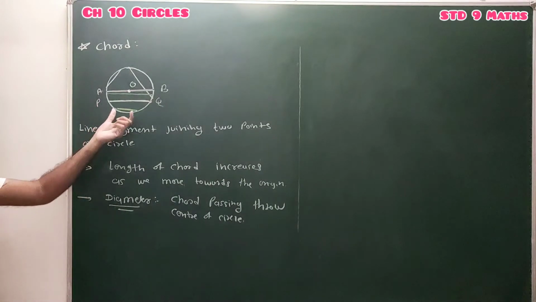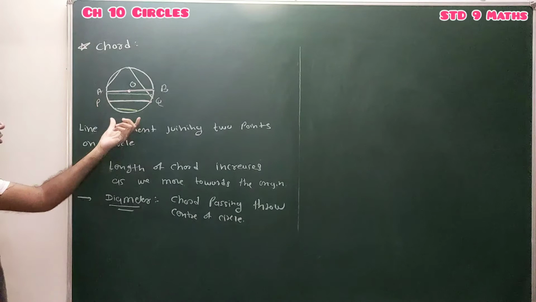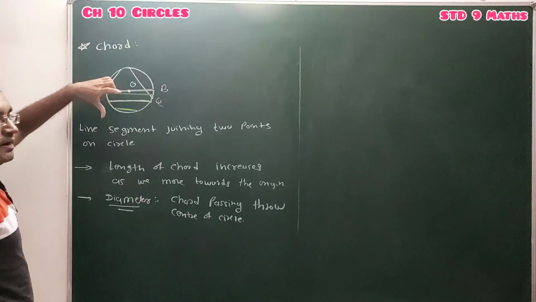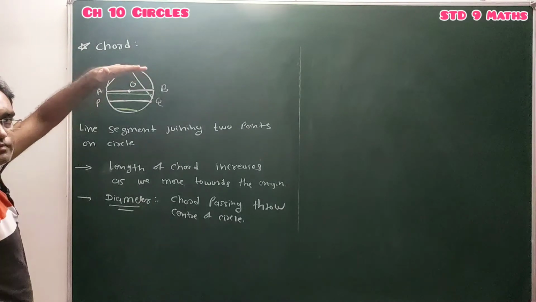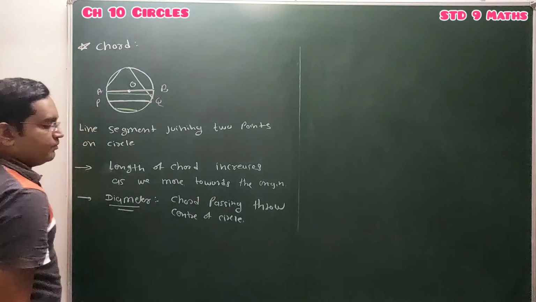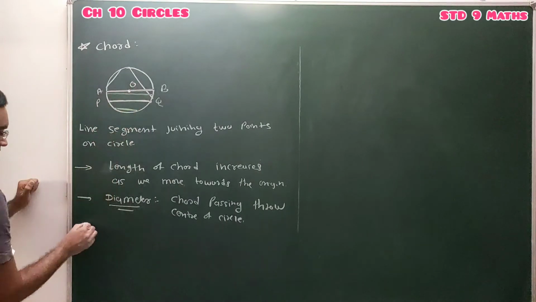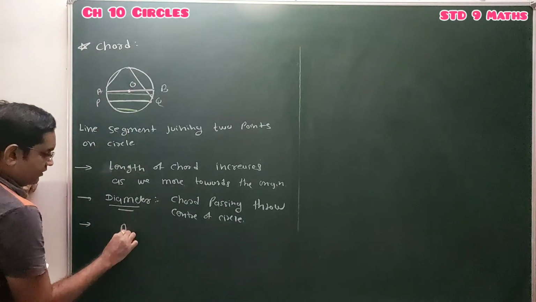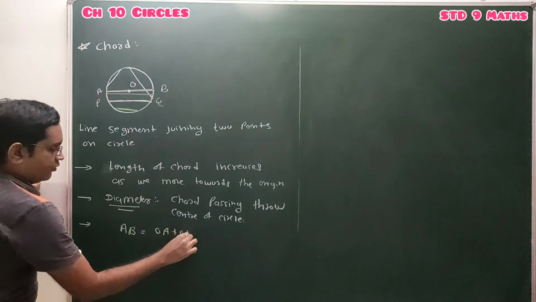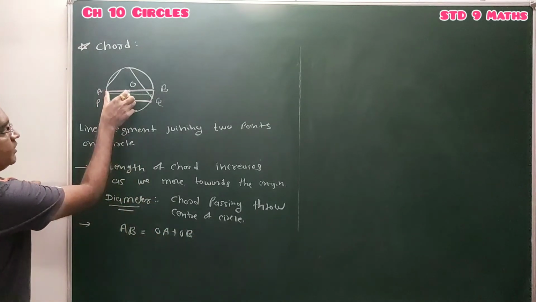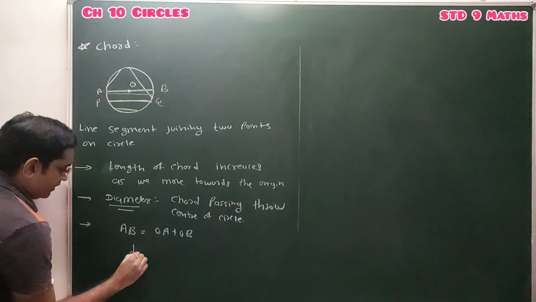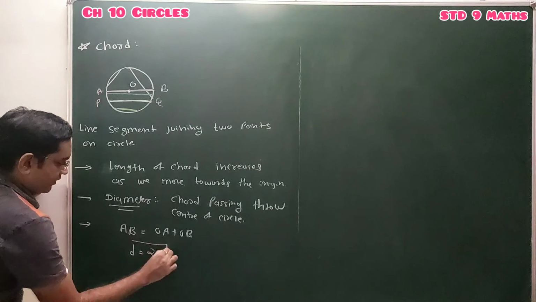Done? As we move away from the center of the circle, the length of the chord decreases, and if we move towards the center, the length of the chord increases. The chord which passes through the center is the longest chord of the circle, and that longest chord is known as the diameter of the circle. Here AB is the diameter, and AB is nothing but OA plus OB, where OA and OB are line segments joining the center to the points, so they are the radius of the circle. So the diameter, represented by small d, is equal to twice the radius.